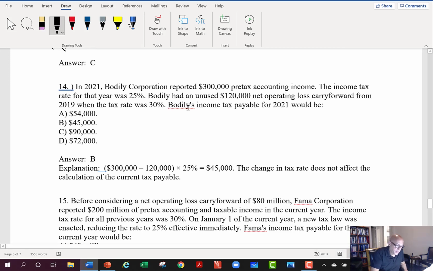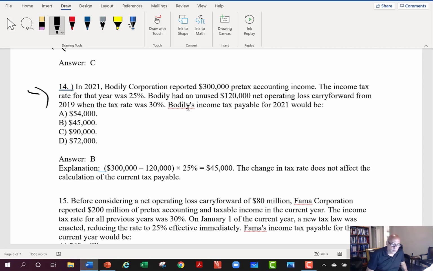Okay, let's look at number 14 now. In 2021, Bodily Corporation reported $300,000 of pre-tax accounting income. The income tax rate for that year was 25%. Bodily had an unused $120,000 net operating loss carry forward from 2019 when the tax rate was 30%.